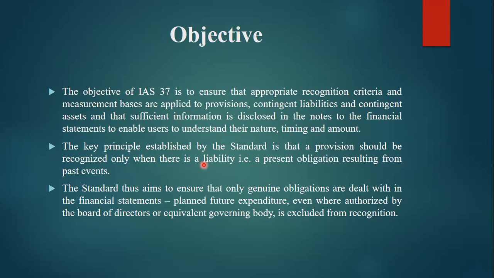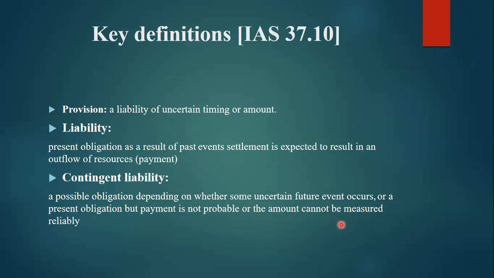The standard thus aims to ensure that only genuine obligations are dealt with in the financial statements. Planned future expenditure, even where authorized by the board of directors or equivalent governing body, is excluded from recognition.